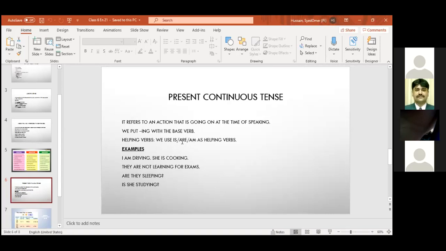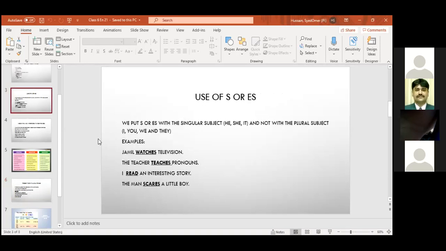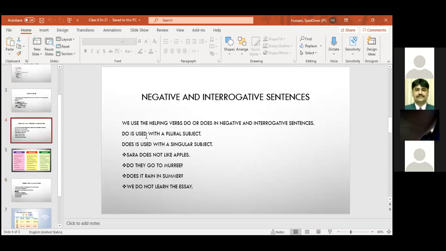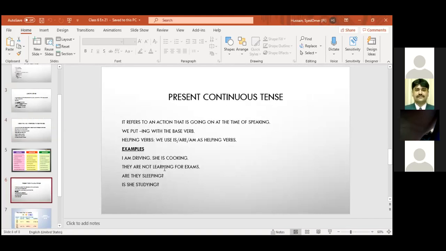In present tense, the helping verbs were do and does. In present continuous tense, the helping verbs are is, are, am. So remember the difference. I am driving. She is cooking. They are not learning for exams. Are they sleeping? Is she studying?